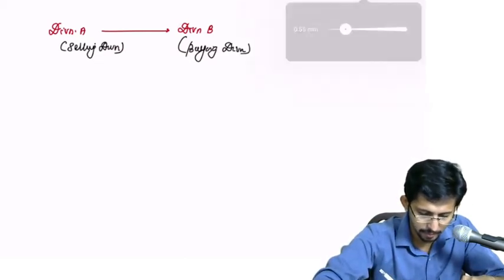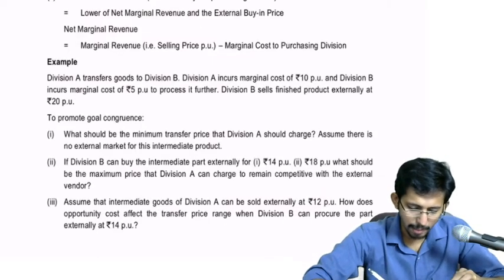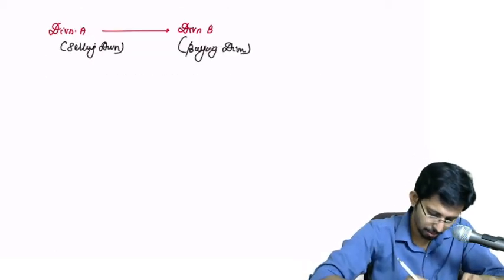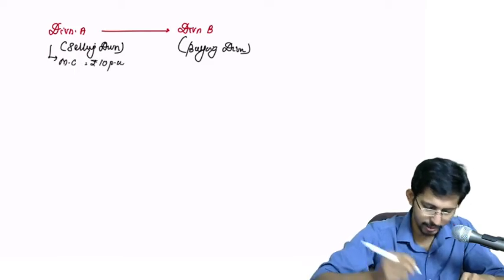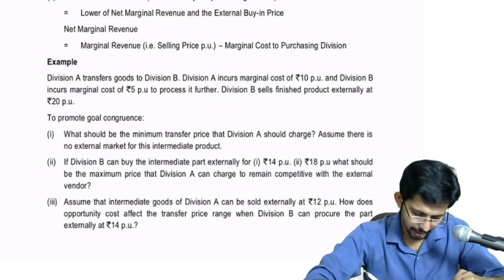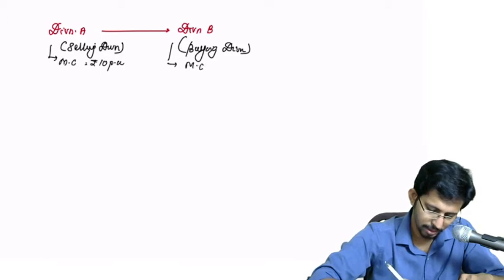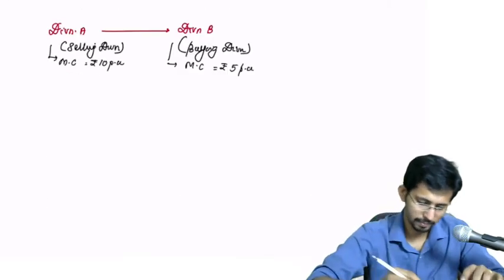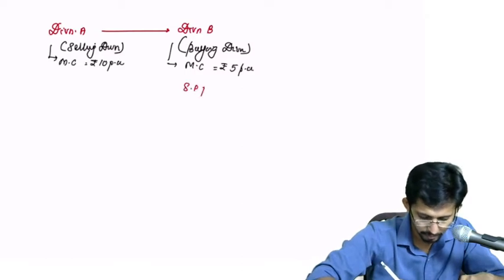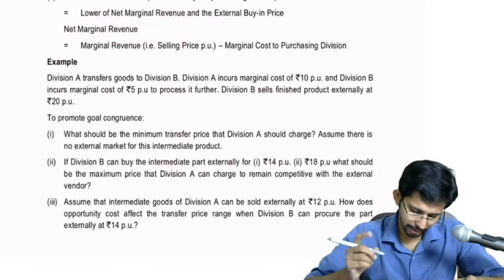Okay, right. Now Division A incurs a marginal cost of rupees 10 per unit, and Division B incurs a marginal cost of rupees 5 per unit, and the final selling price is 20 per unit. Okay, this is the information.